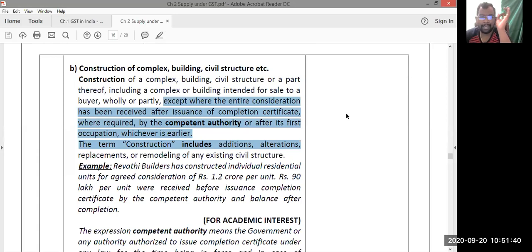Except where the entire consideration has been received after the issuance of completion certificate where required by the competent authority, or its first occupation, whichever is earlier. I'll tell you an example, ma'am. Sir, there is an apartment under construction. I've gone there and I've seen one 2 BHK flat. It is still under construction, not in a ready to occupy position. It will take another 1 year to complete. I've just gone there and looked at that 2 BHK and I purchased it. I have paid certain advance.